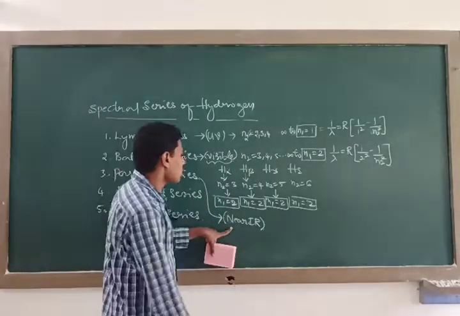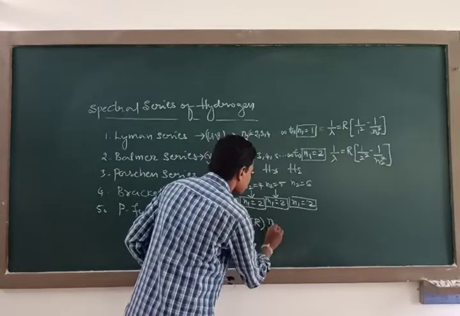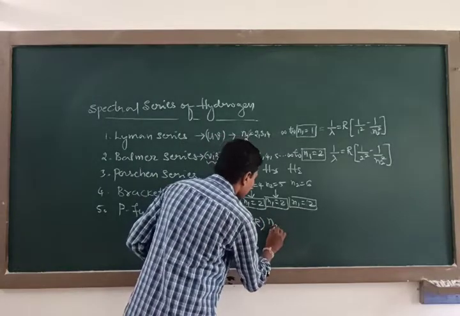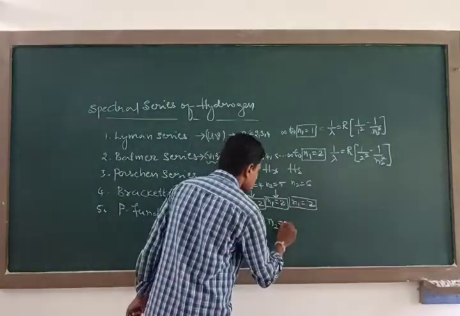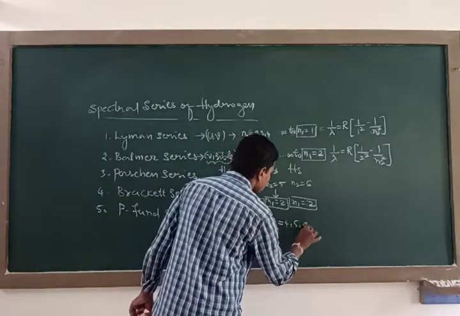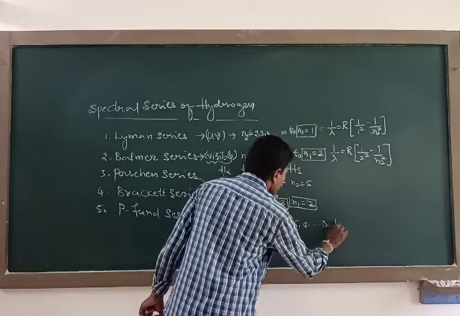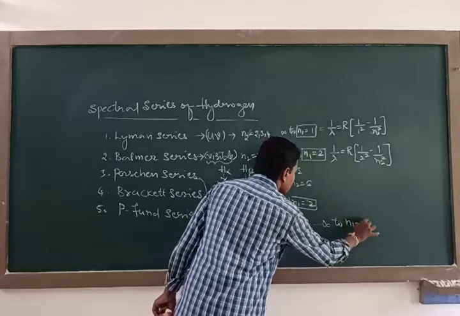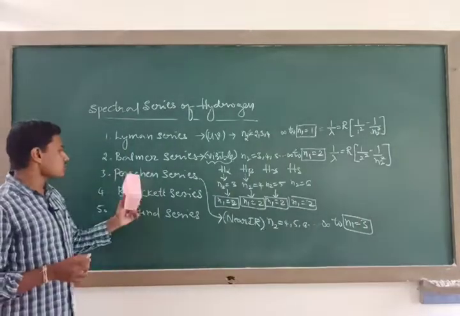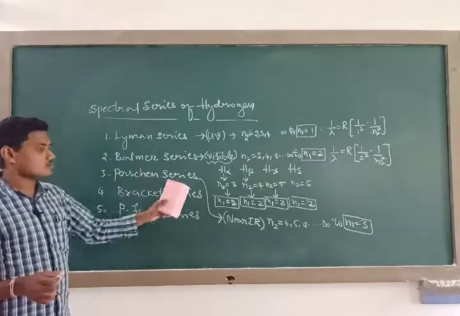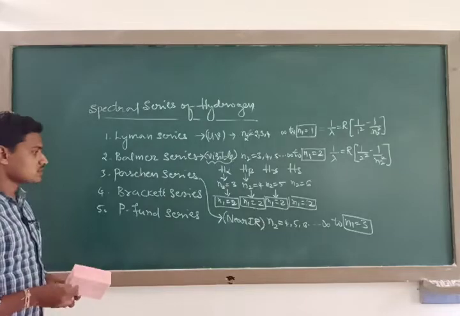It consists of spectral lines due to transition of electrons from n2 equal to 4, 5, 6 and so on up to infinity to n1 equal to 3. That we call the Paschen series.